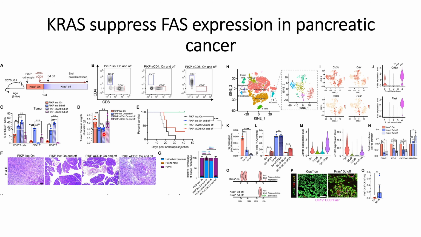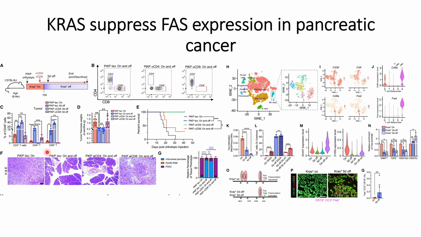This indicates that it could be the CD8 plus T cells that are interacting with the FAS receptors on the tumor cells. They found similar results from the survival experiment, where with anti-CD4 antibodies the survival rates are high, whereas with anti-CD8 antibodies the survival rates are low. So this further substantiates their previous finding that the CD8 plus T cells play an important role, and they might be interacting with the FAS receptors on the tumors.